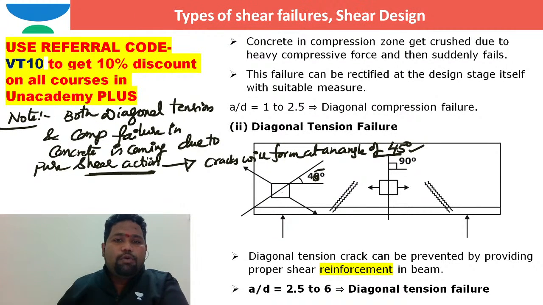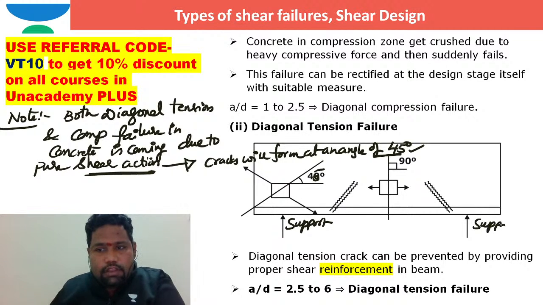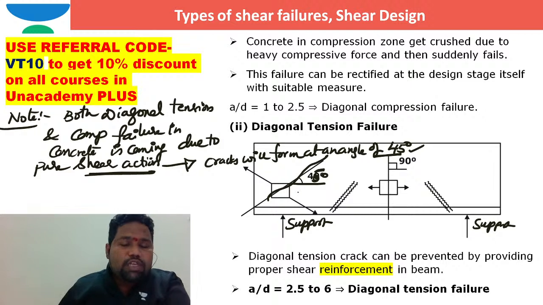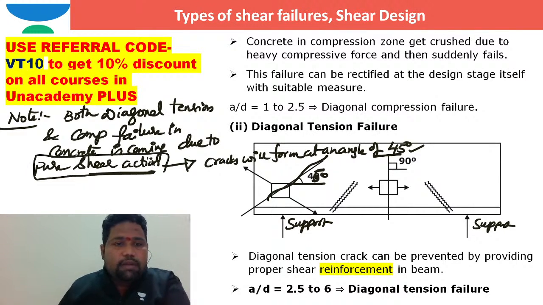So whenever you see any beam with cracks at the support at an angle of 45 degrees, you can understand those cracks are nothing but shear cracks. Maybe that is by diagonal compression or diagonal tension at the supports, because the shear force is maximum at the supports.